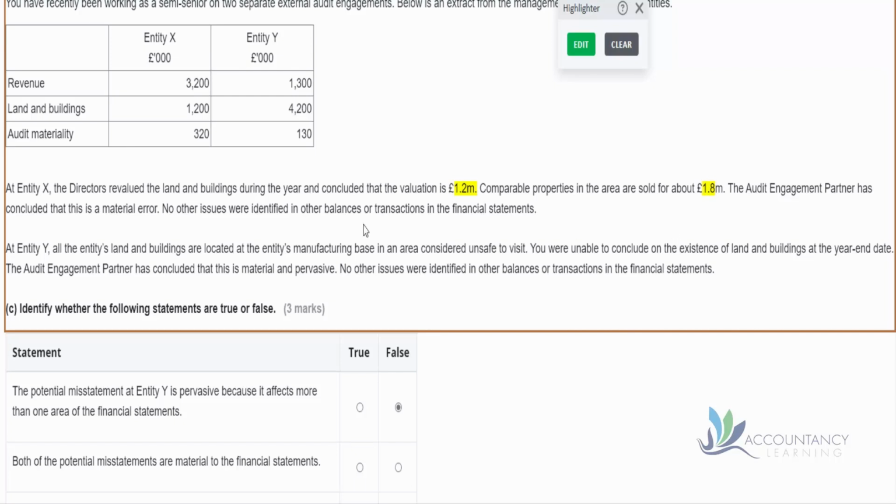So that's a difference of 600,000, which is quite big, isn't it? So yeah, that's likely to influence the readers of the financial statements. So that would seem to be material.